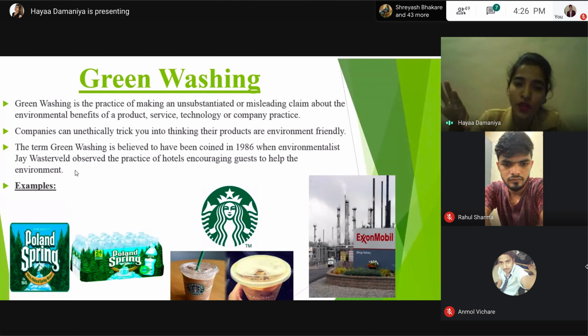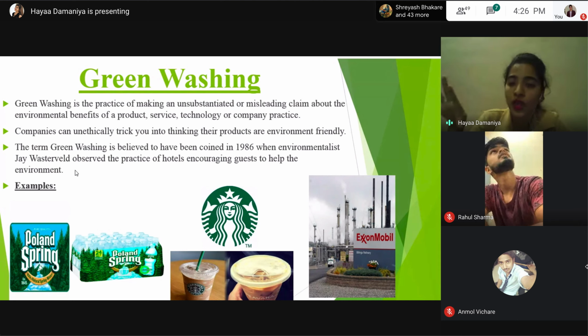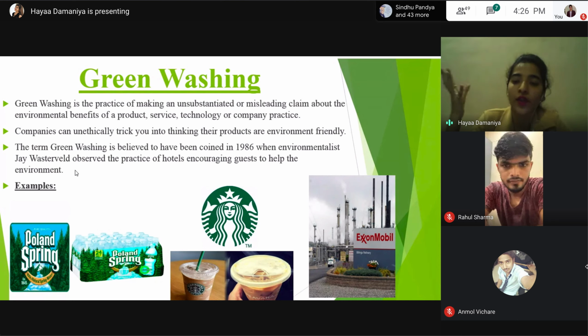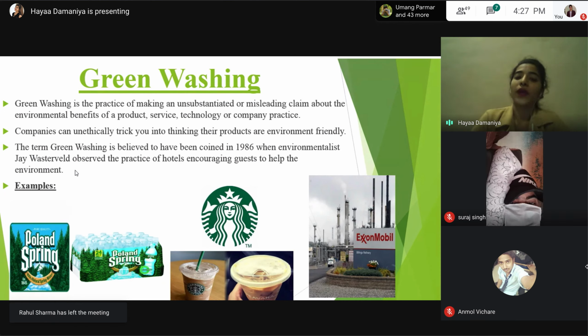But in reality, the hotel had no other environmentally positive policies and just saved a massive amount of money on laundry cost. Can you imagine? People think they are putting in effort to save our environment. When this kind of thing happens, that is clearly greenwashing. When this incident happened in the past, that is when the greenwashing concept came into the picture.